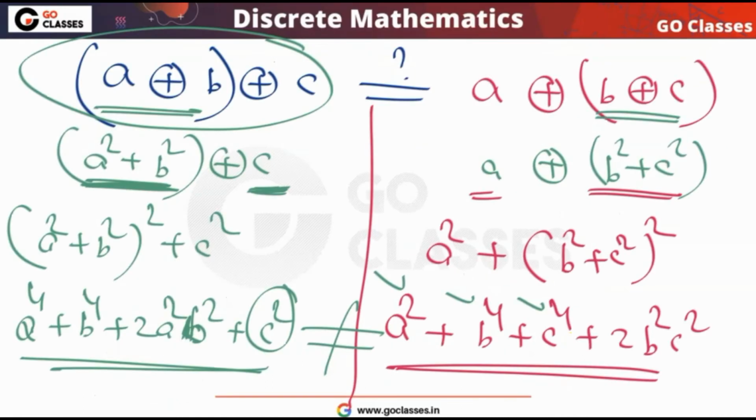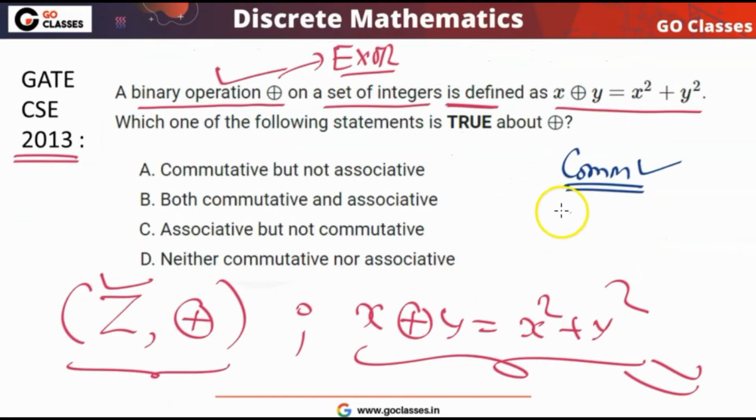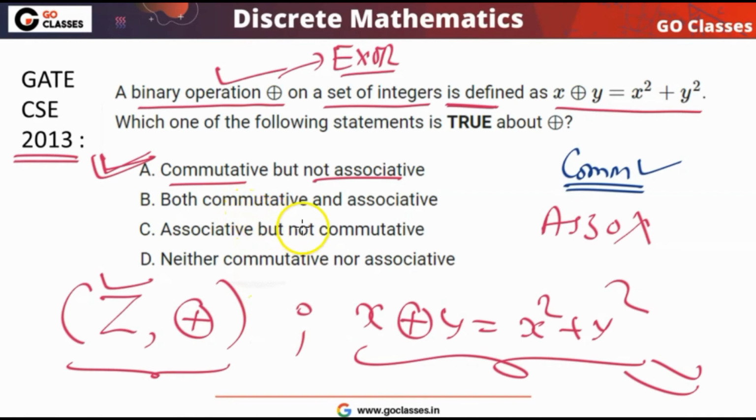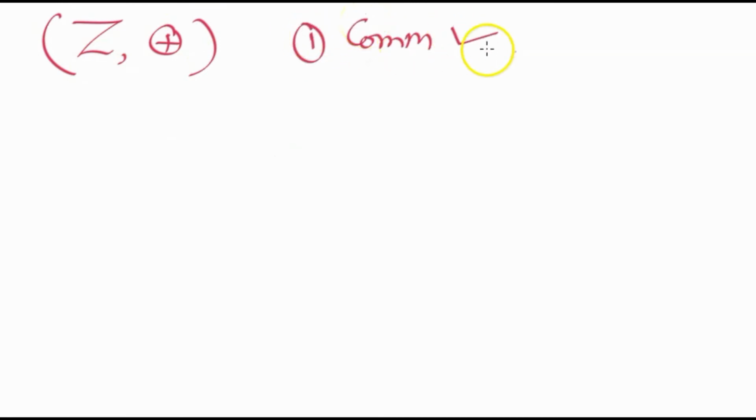So I can say the associative property is not satisfied. Definitely this is not associative. So it is commutative but not associative. Now let's check other properties also. Whenever you are solving a question, always analyze it fully, always analyze the complete detail. For example, we have seen that this operation is commutative, and we also have seen that this is not associative.